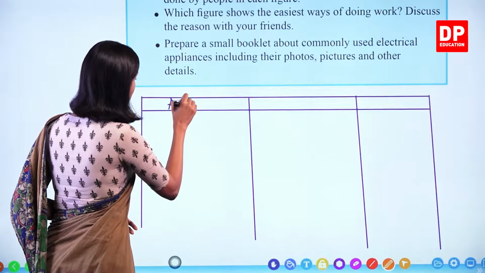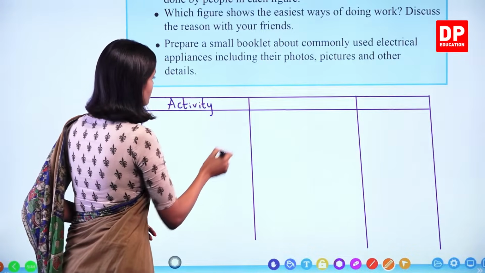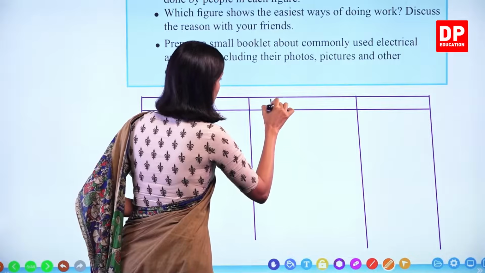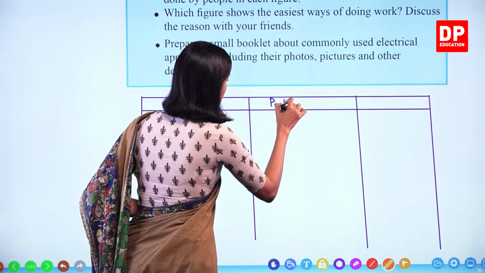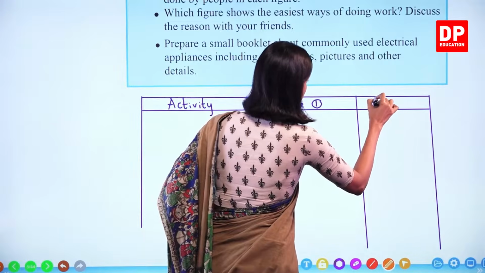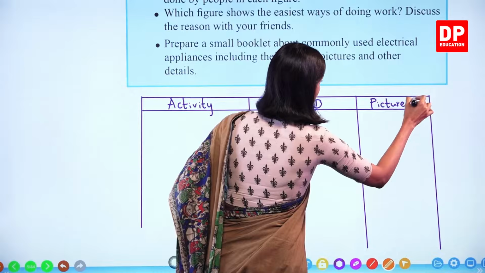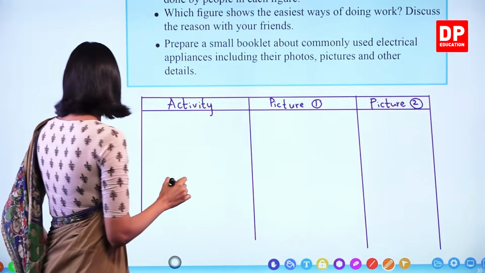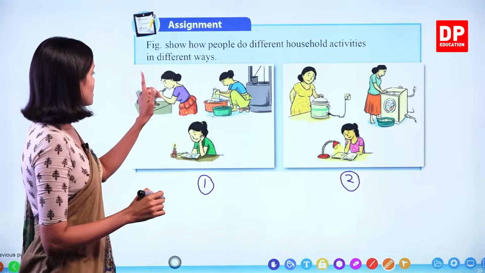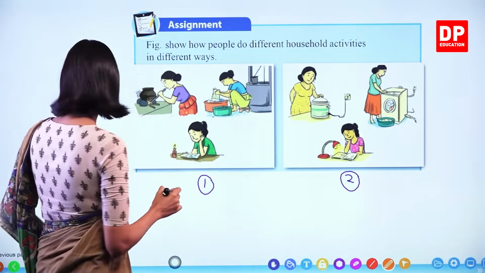Activity, picture 1, picture 2. So first we'll write the activities: cooking food, washing clothes, reading a book.